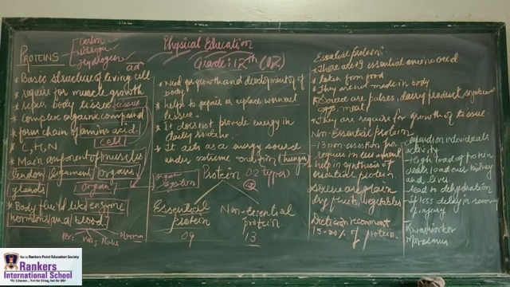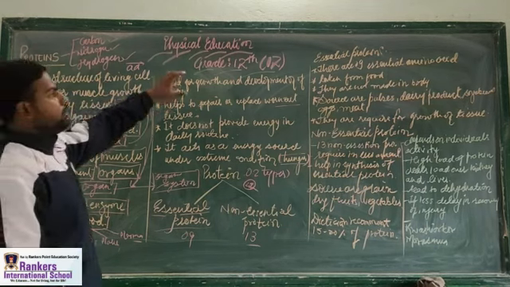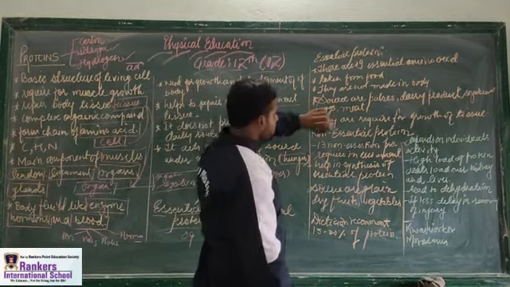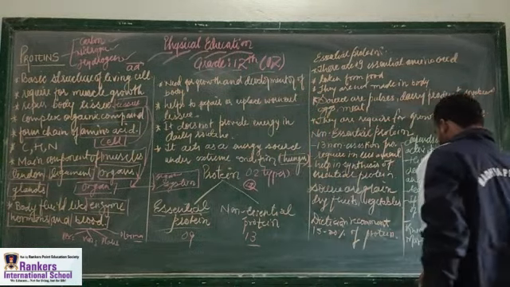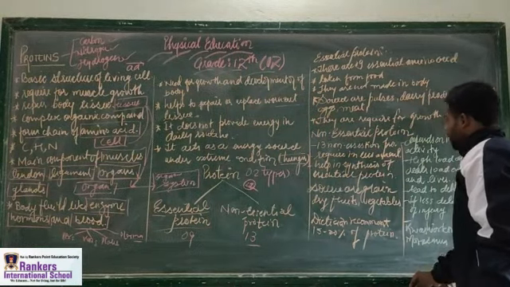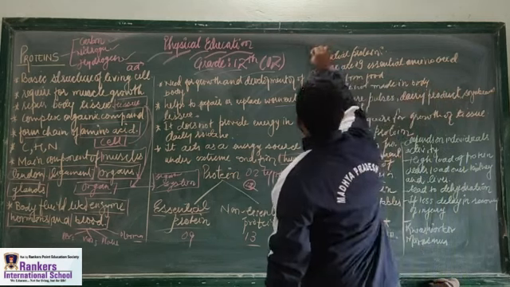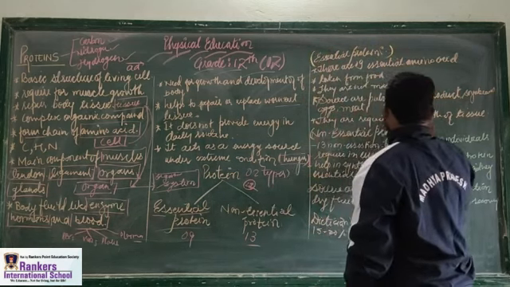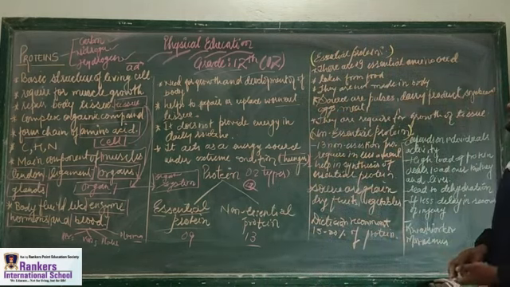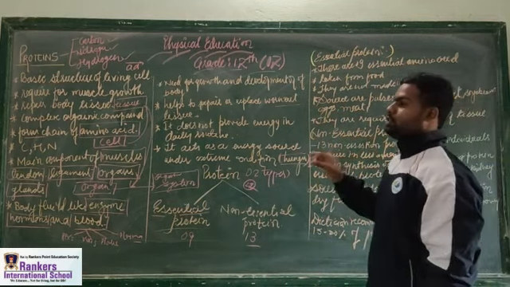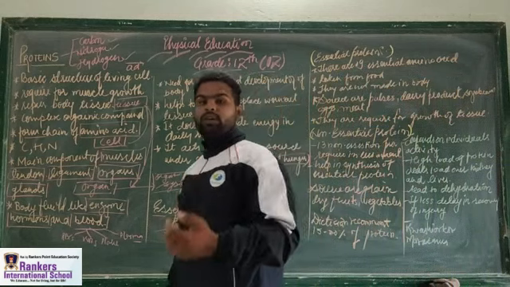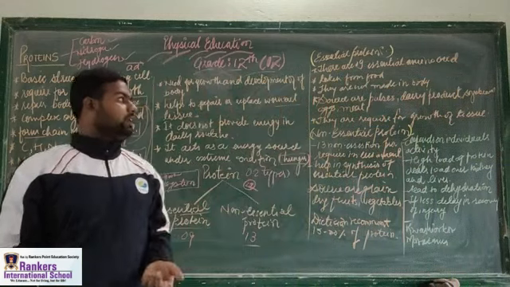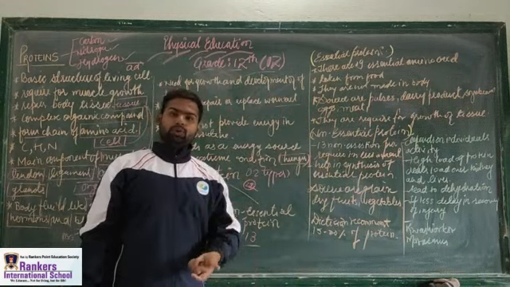The next thing we are going to learn is the detail of essential proteins and non-essential proteins. Let me underline those terms. What are essential proteins? Essential proteins are those which are very important for our body, jaruri hai.